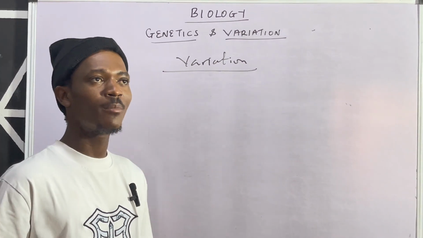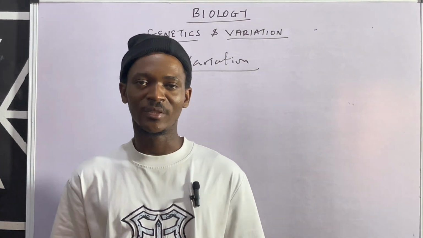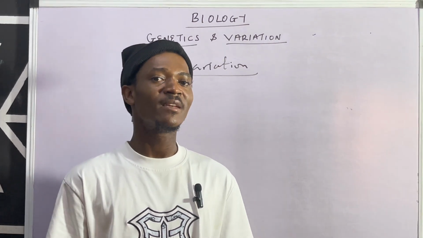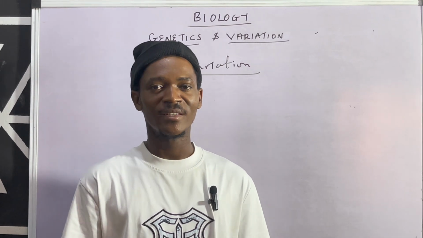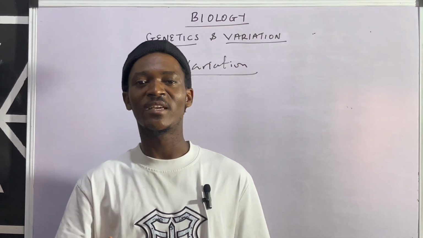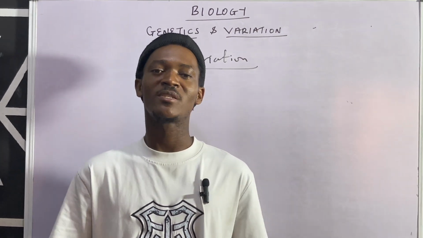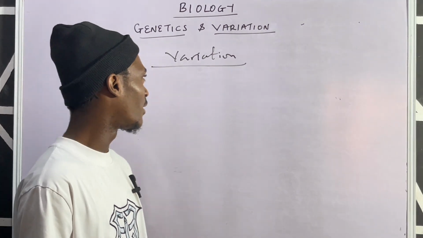Now variation can come as a result of mutation. When you hear of mutation, mutation talks about changes that could happen either in the gene or in the chromosome. That's why when you hear gene mutation, it is the changes that occur in the gene. Or when you hear of chromosomal mutation, you also know it is changes that occur in the chromosomes. All right.